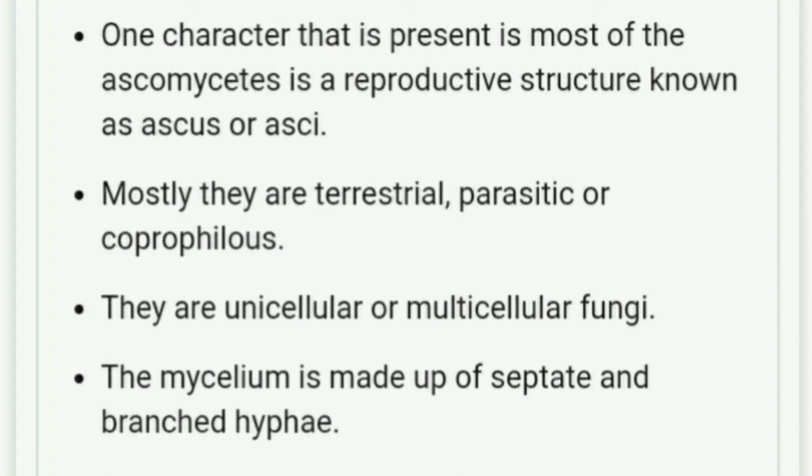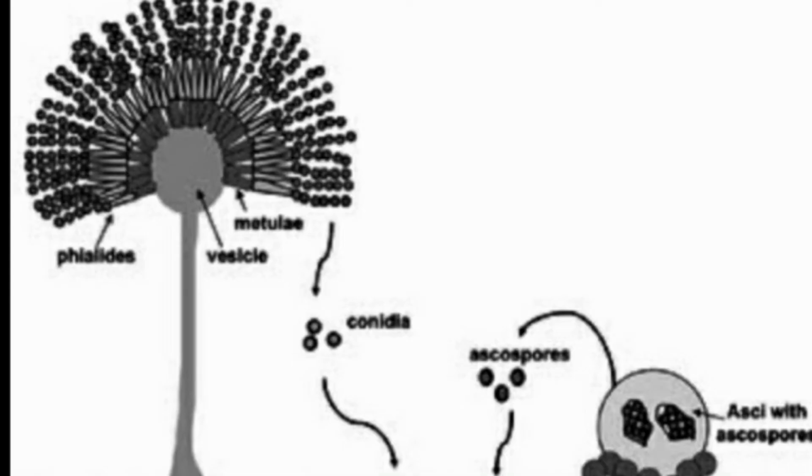Mycelium is branched and septate. It may consist of distinct hyphae, which may aggregate to produce prosenchyma and pseudoparenchyma. They are saprophytic in nature, decomposers, or parasitic, or even coprophilous, that is they grow on the dung of animals. The asexual spores are conidia that are produced exogenously on the special mycelium called conidiophore. Conidia on germination produce mycelium.